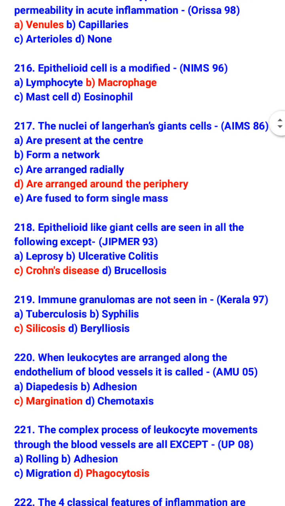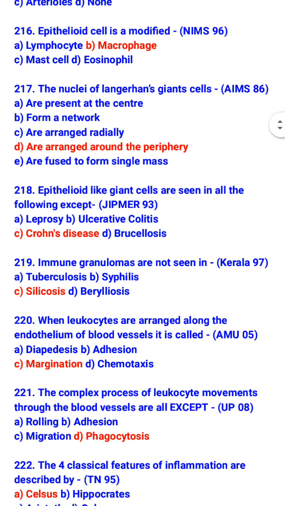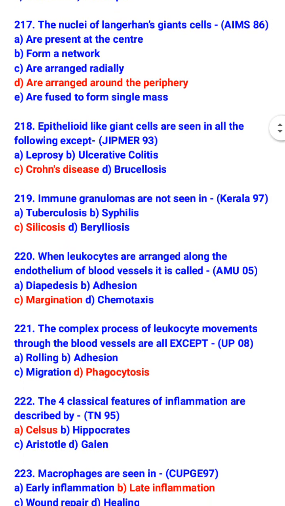Epithelioid-like giant cells are seen in all of the following except Crohn's disease. So epithelioid-like giant cells are seen in leprosy, ulcerative colitis, and brucellosis. Immune granulomas are not seen in silicosis. They are seen in tuberculosis, syphilis, and berylliosis.